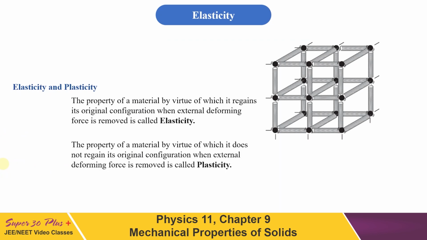If we have to know about the elastic behavior of solid, then it can be understood by taking the microscopic nature of a solid body. As it is shown here, a solid body is composed of a number of atoms or molecules, and each atom or molecule is surrounded by other atoms or molecules. These are bonded together by interatomic or intermolecular forces and stay in a stable equilibrium position.